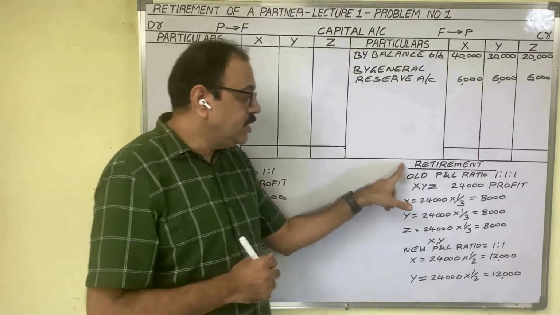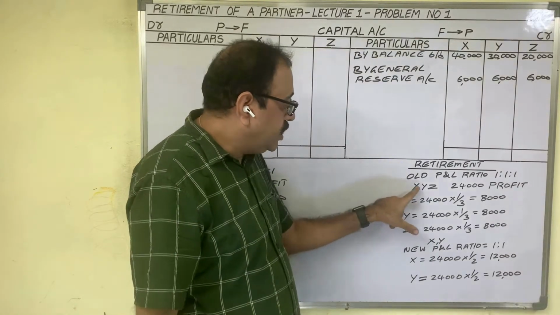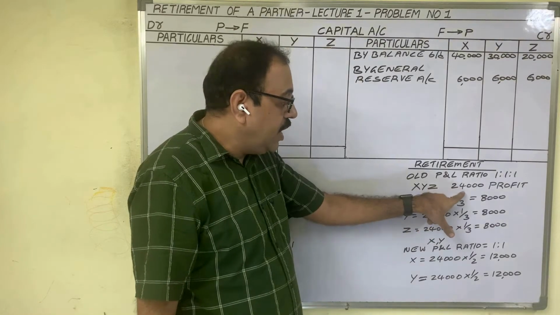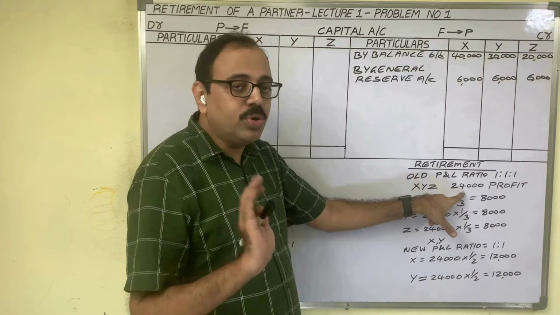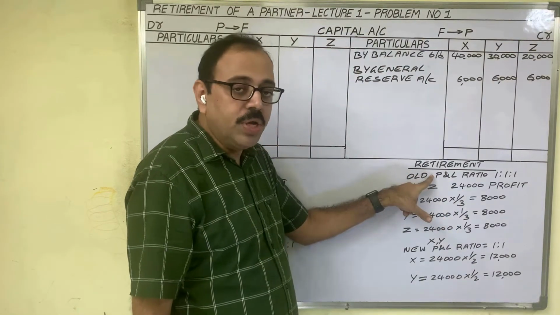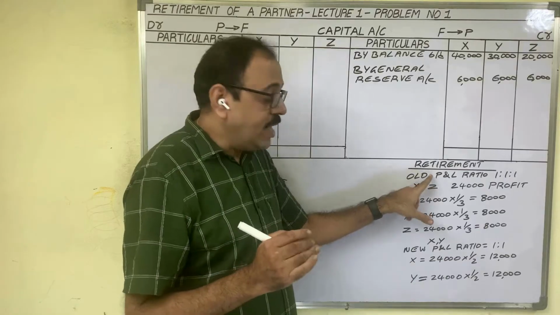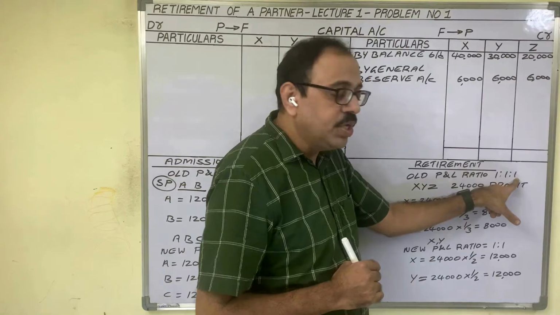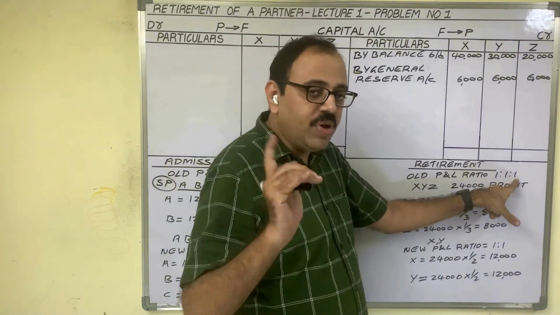Come to retirement. Suppose X, Y, Z are partners. Every year they are earning an average profit of 24,000 rupees and their old profit and loss ratio is equal. As 3 members are there, equal means the ratio is 1:1:1, 1/3, 1/3, 1/3.